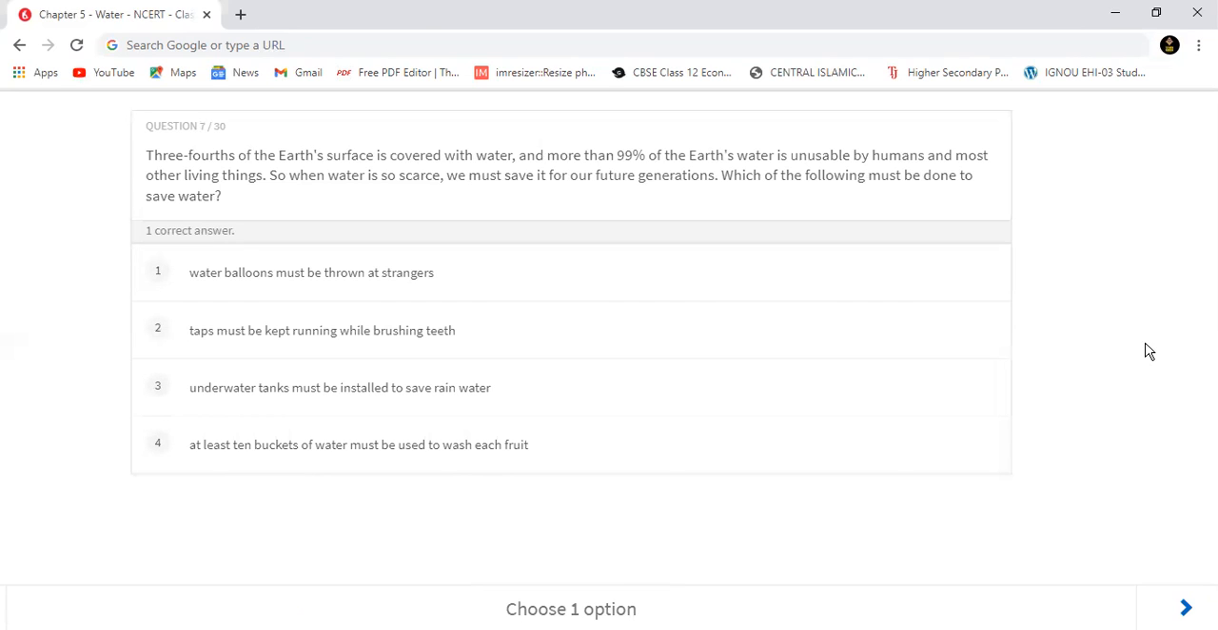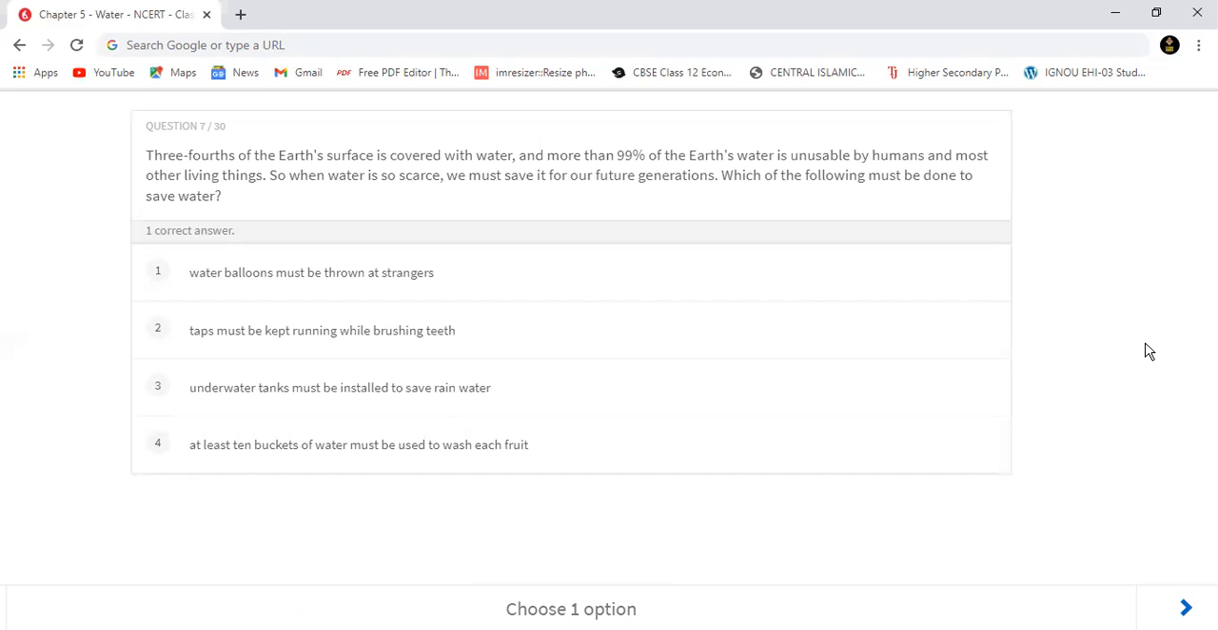3/4 of the Earth's surface is covered with water, and more than 99% of the Earth's water is unusable by humans and most other living things. So when water is so scarce, we must save it for our future generations. Which of the following must be done to save water?